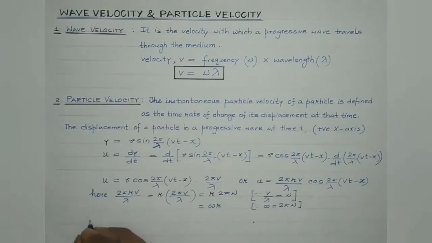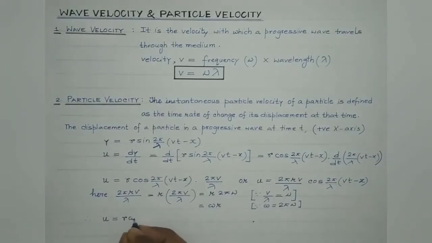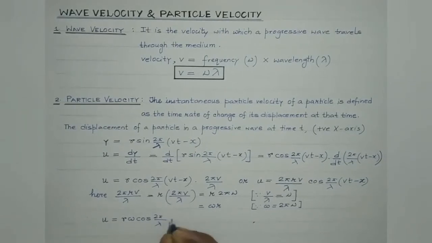Therefore students, the instantaneous particle velocity is given by r omega cos 2 pi by lambda (vt minus x), right? And the maximum value of cosine function is 1, isn't it? So the maximum value of cosine function being 1, the maximum particle velocity would be omega r, and the maximum particle velocity is known as the velocity amplitude.